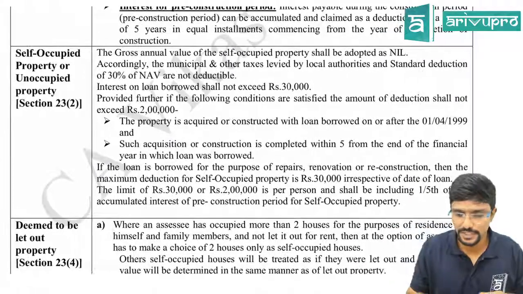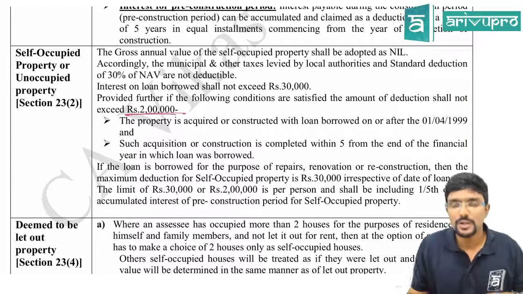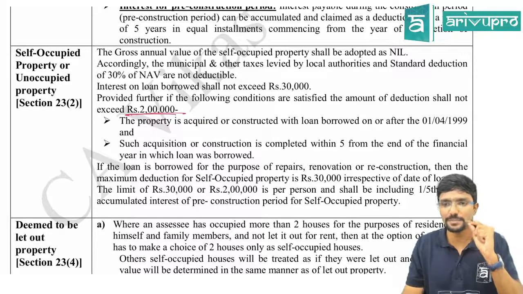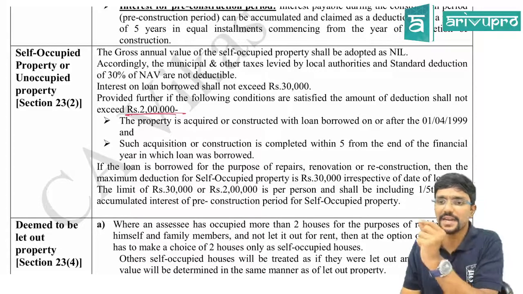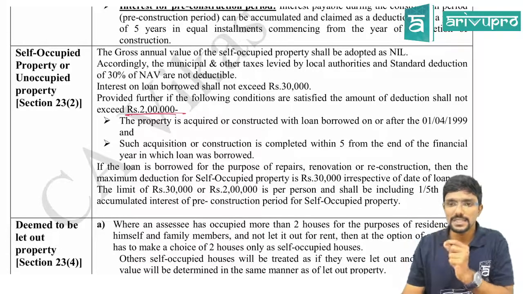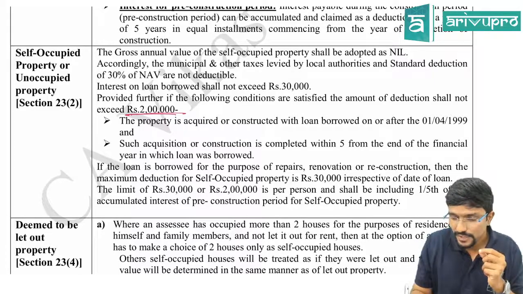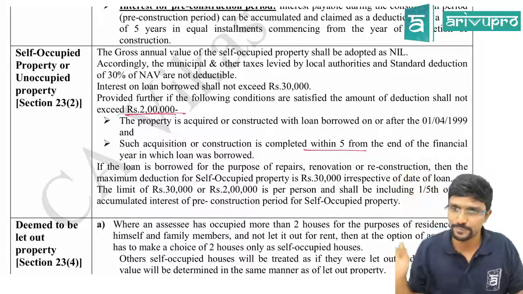Sir, what are those conditions? When it is 2 lakh, loan should be taken for the purpose of acquisition or construction. Acquisition means purchase, guys. Then it should be taken on or after 1st April 1999. Then construction or acquisition, for whatever purpose I have taken the loan, should be completed within 5 years from the end of the financial year in which I have taken the loan.